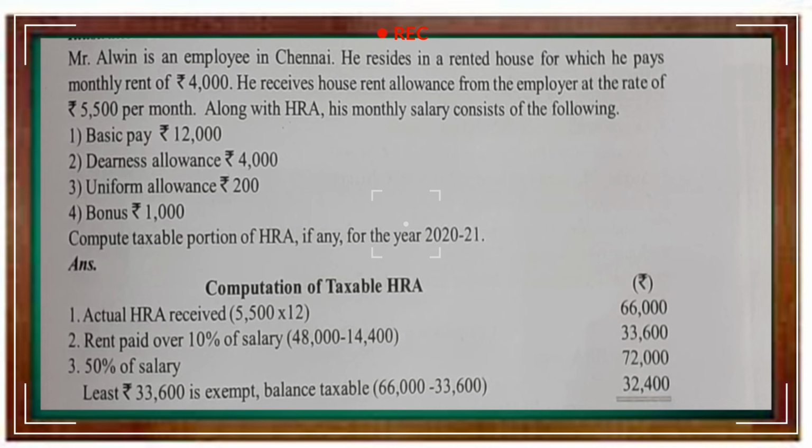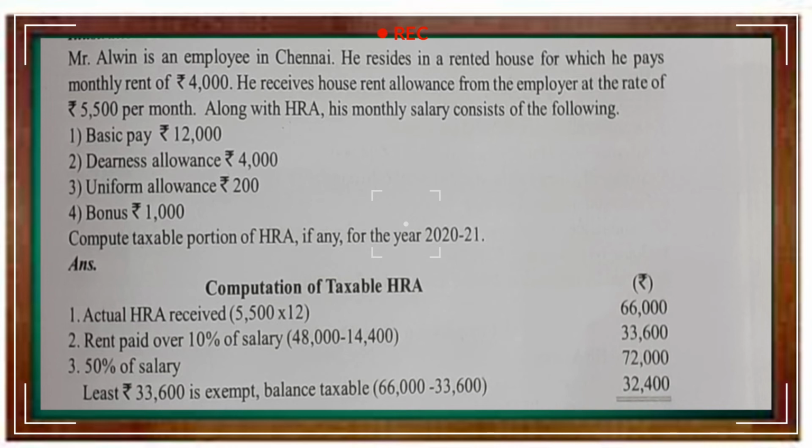Salary includes basic salary, dearness allowance forming part of pay, and fixed percentage of commission on sales target. In this question, basic pay is there, then it is given only normal DA, not dearness allowance forming part of pay, so we don't have to consider that dearness allowance.